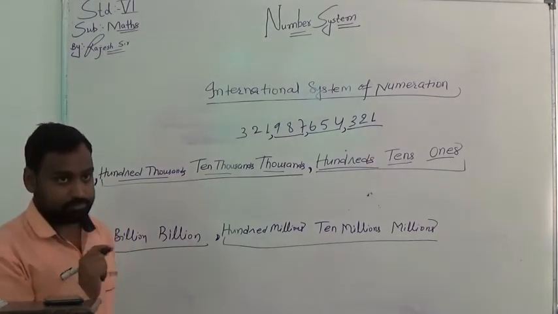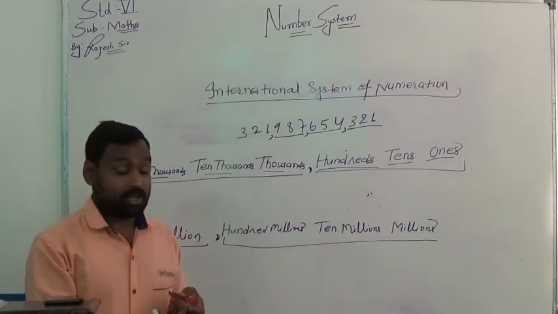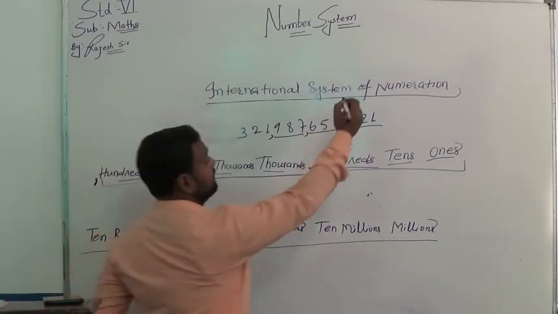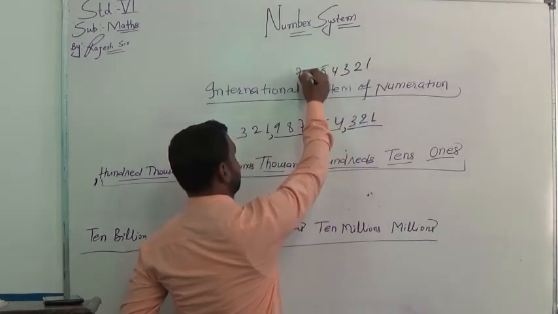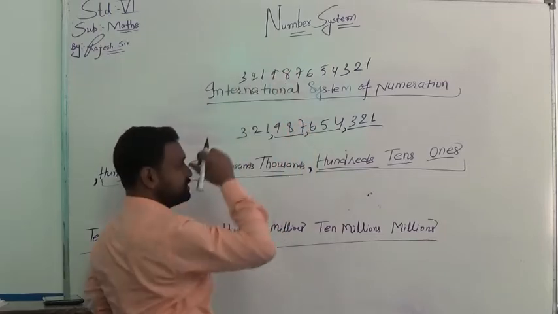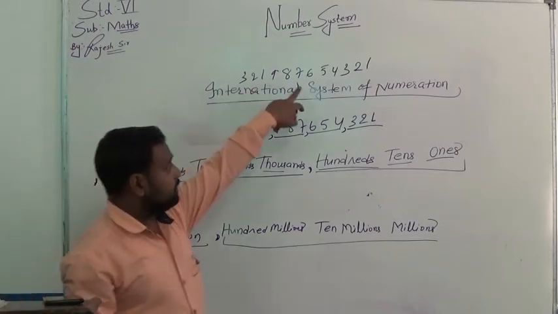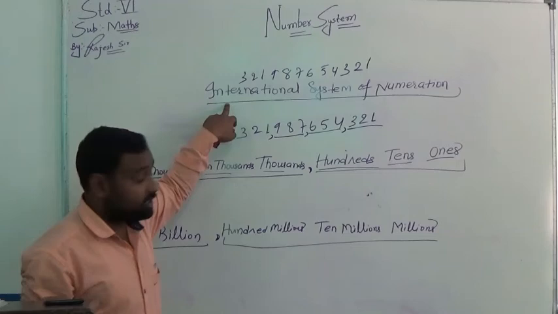See the first difference between the Hindu Arabic system and the international system. The same number 1 2 3 4 5 6 7 8 9 1 2 3 is represented in the international system as shown.